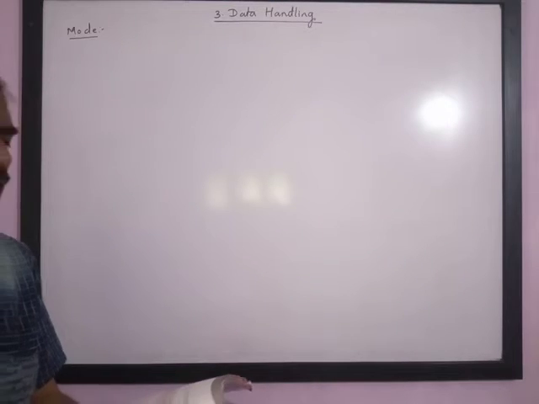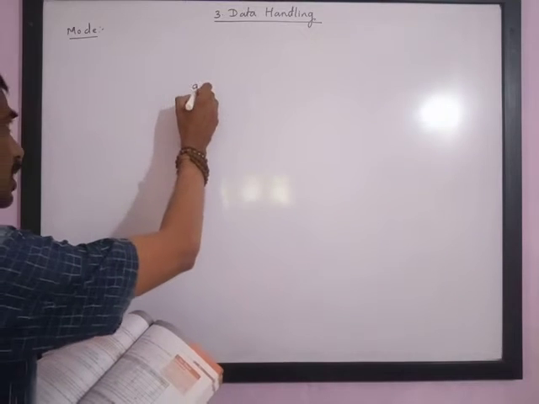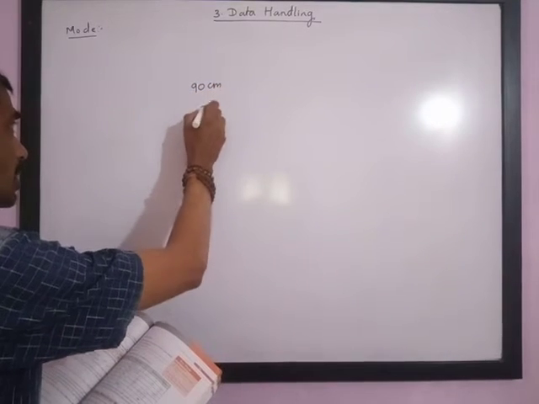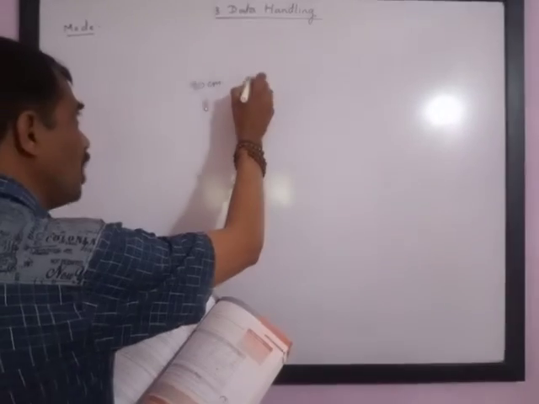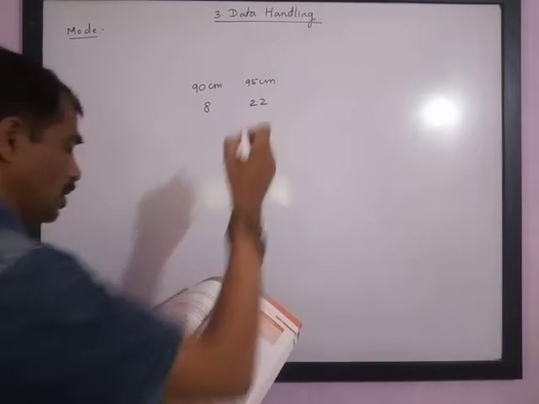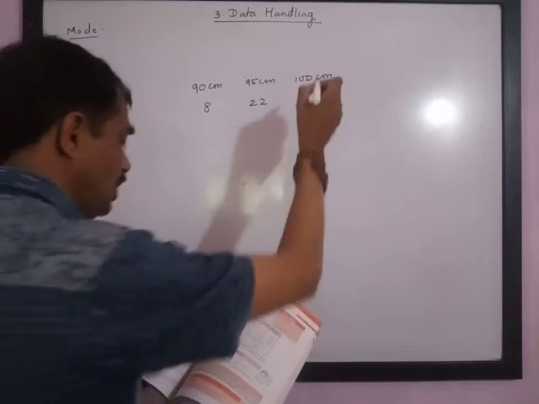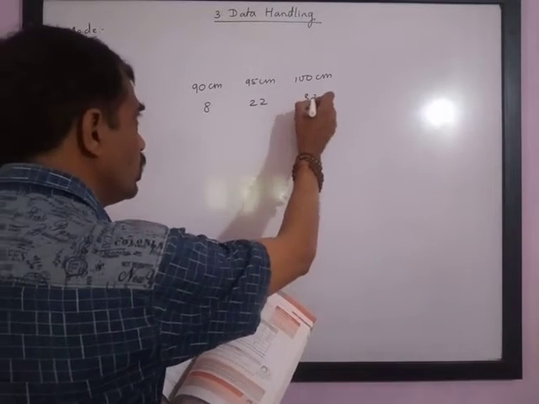A shopkeeper sells shirts of different sizes. 8 shirts of 90 centimeters he sells. Then 95 centimeter shirts he sells 22. Then 100 centimeter shirts he sells 32.